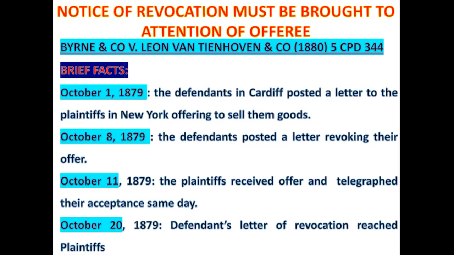Now, when it comes to the offeror revoking an offer, must the notice of revocation come from the offeror himself, or can it come from any person? So, for example, if I have made an offer to you to sell my vehicle to you at 10,000 Ghana cedis, and I have revoked the offer today, must the revocation come from me myself? Are you, the offeree, supposed to receive notice of the revocation from me myself, or can any third party bring it to your attention?